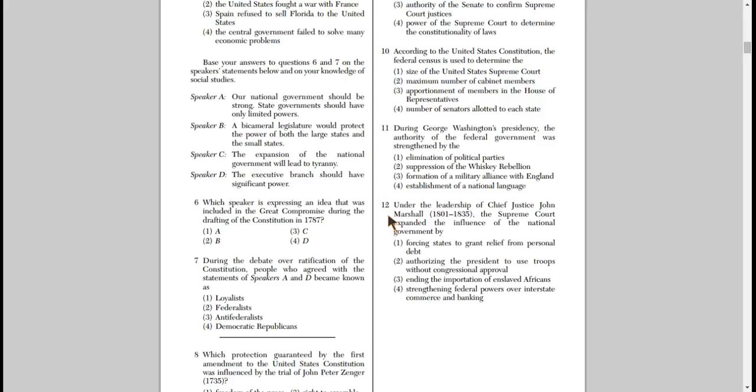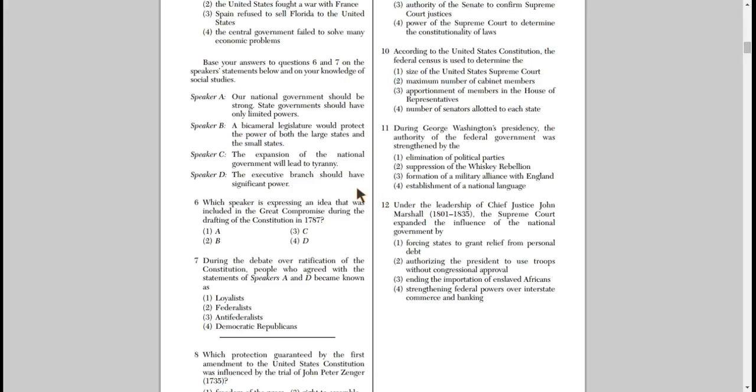Speaker A, our national government should be strong. State governments should have only limited powers. B, a bicameral legislature would protect the power of both large states and small states. C, the expansion of the national government will lead to tyranny. Or D, the executive branch should have significant power. Go ahead and pause, get rid of your two, choose your answer, and come back.